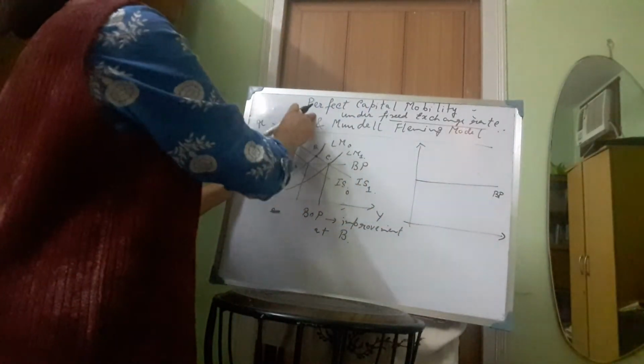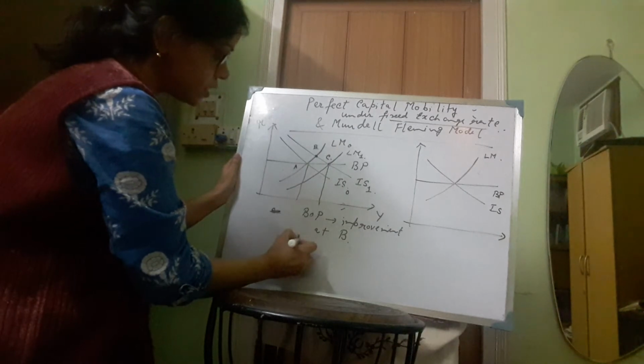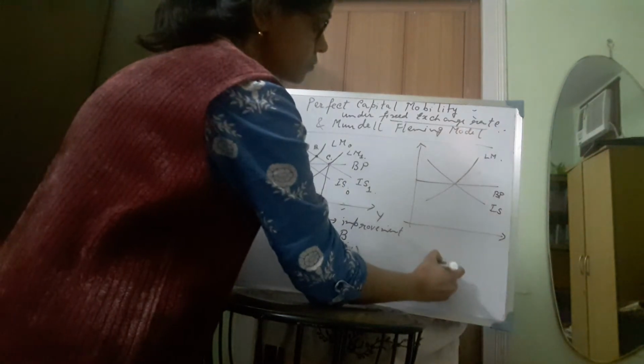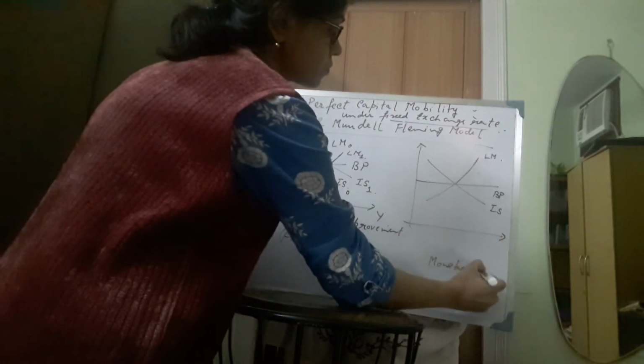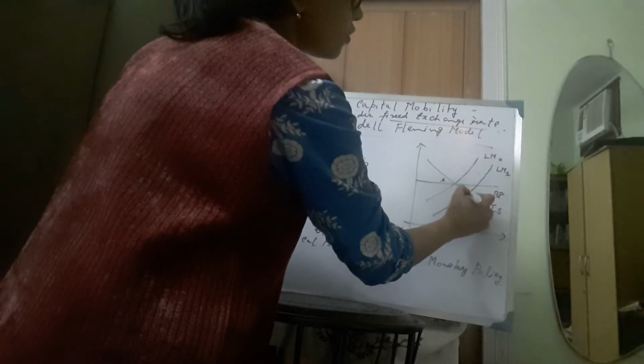Now we consider monetary policy under the fixed exchange rate regime. The BP schedule is horizontal as before, because we are considering perfect capital mobility, and the IS curve is negatively sloped and the LM curve is positively sloped. Earlier we considered fiscal policy; now we are considering monetary policy. The LM curve is now shifting to the right from LM0 to LM1. So the new equilibrium point of intersection between IS and LM is here. This is point B.